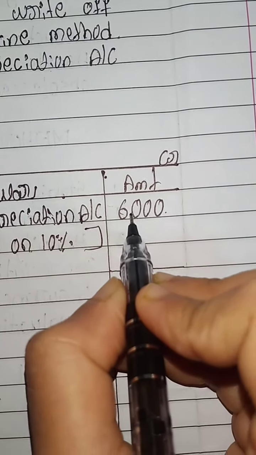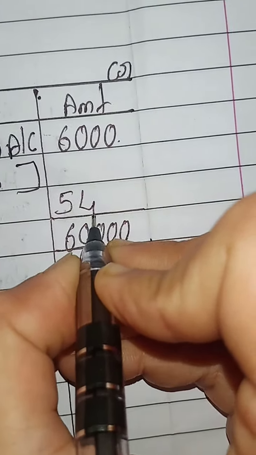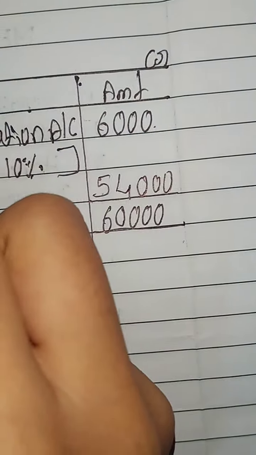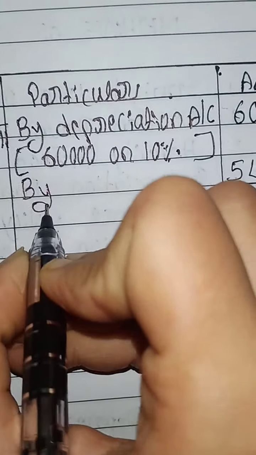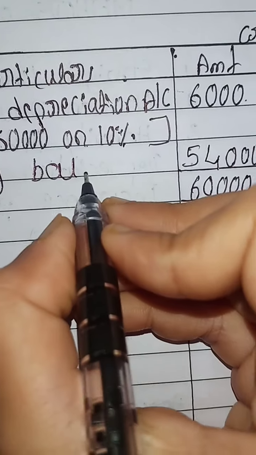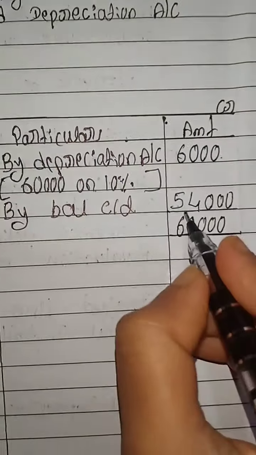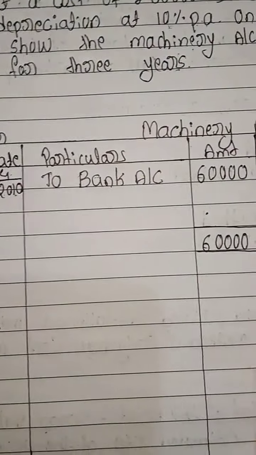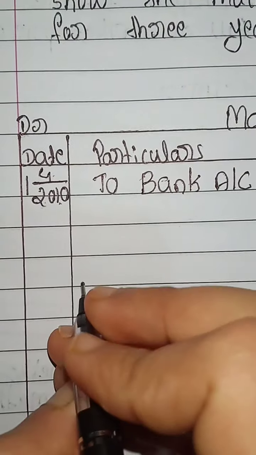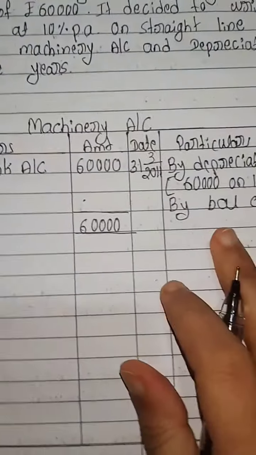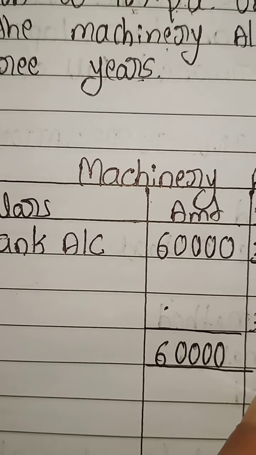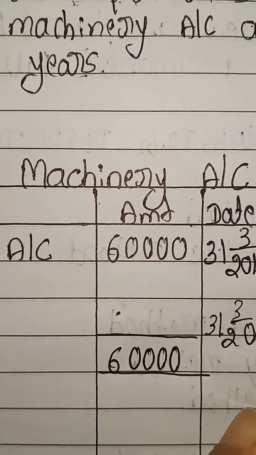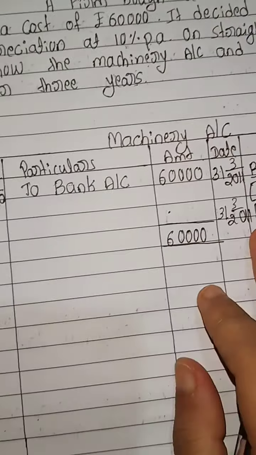60,000 minus 6,000 is 54,000. 54,000 rupees, that is by balance carried down. This balance 54,000 has to be continued with the next year, that is the next year opening balance. So here we write the date, the same date, 31st March 2011.